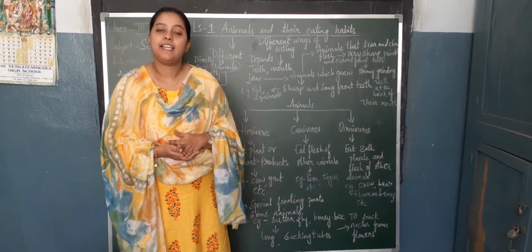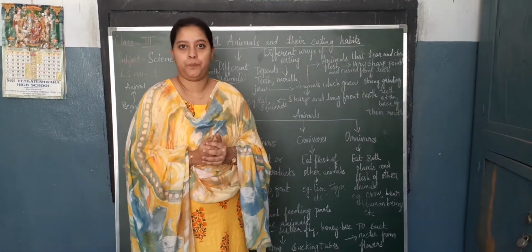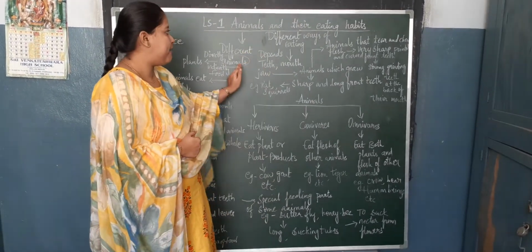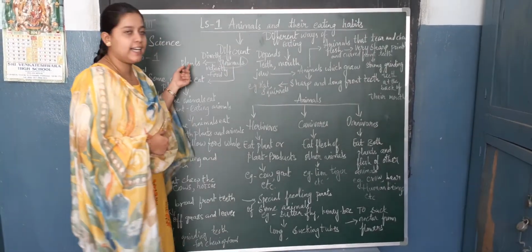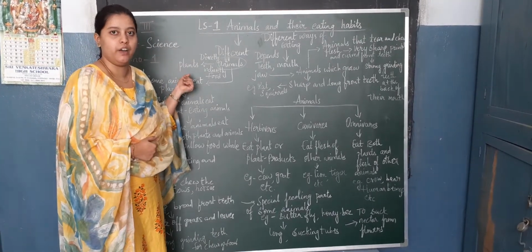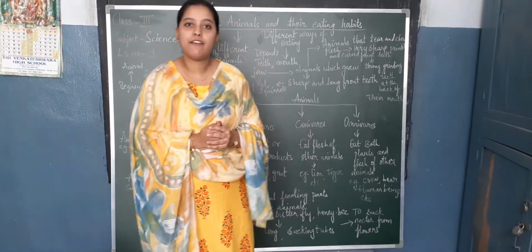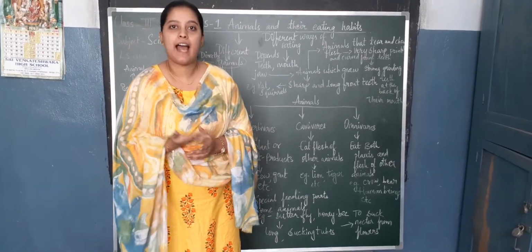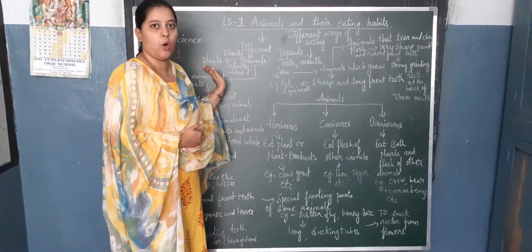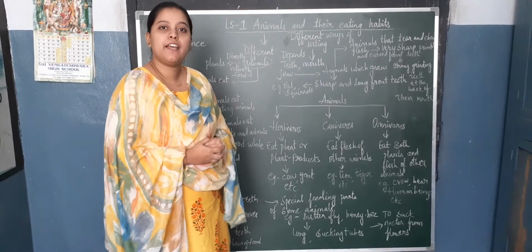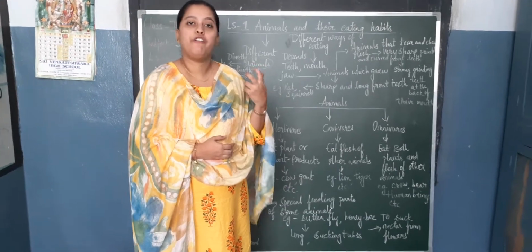Insects can fly, butterfly can fly, housefly can fly, etc. See, children, all these animals eat different kinds of food. For example, animals depend directly or indirectly on plants, children, for food. How are they depending directly, indirectly? Like some animals, cow, goat, what will they have? They will have grass and leaves. Grass and leaves are nothing but plants. But children, what can plants do? They have the ability to prepare their own food.